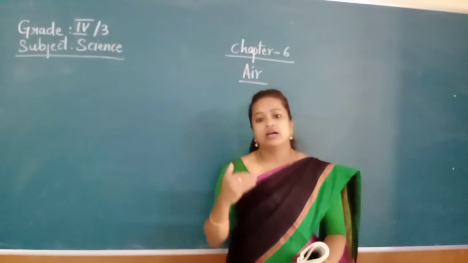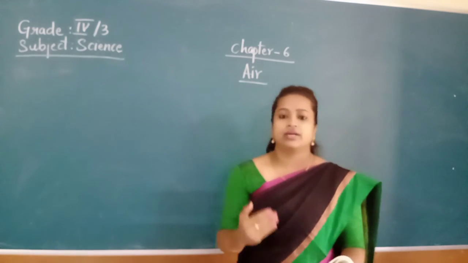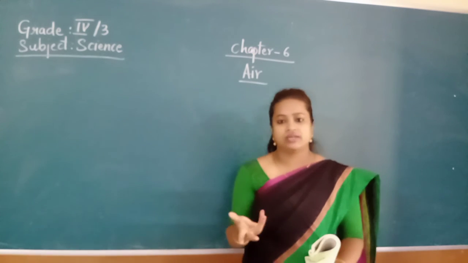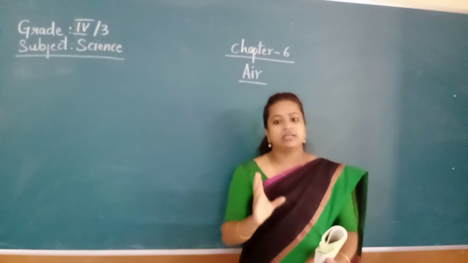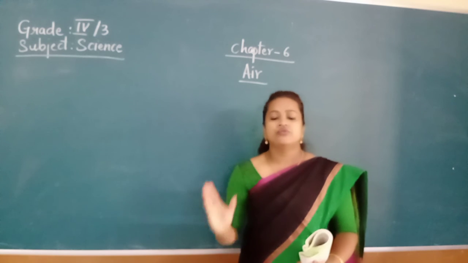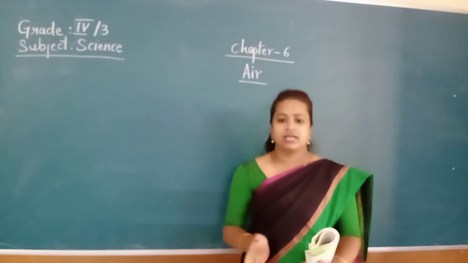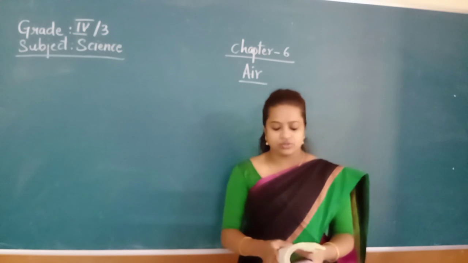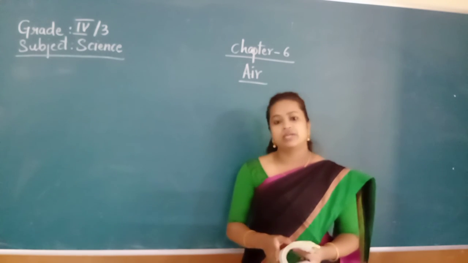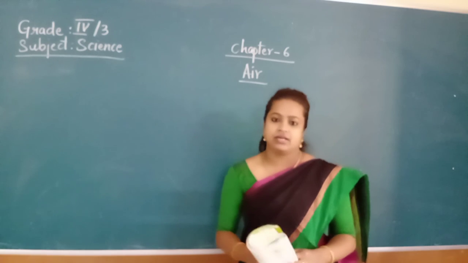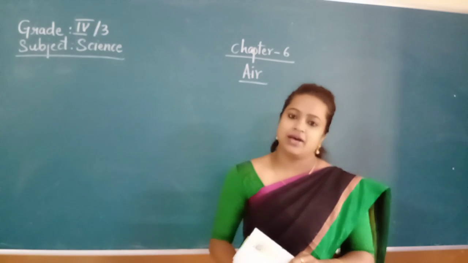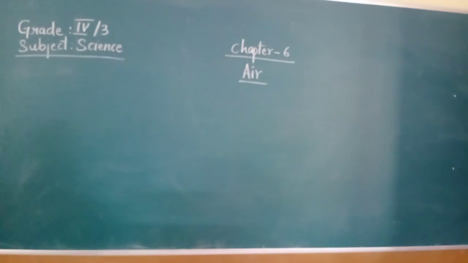If you want to conclude also, you can do small activities. By that you can conclude that air exerts pressure, air exerts force, air is needed for burning, air is needed for photosynthesis, everything. Okay children, all of you go through the lesson till where we have completed so that you can get a clear idea. All of you take it at home and bye.